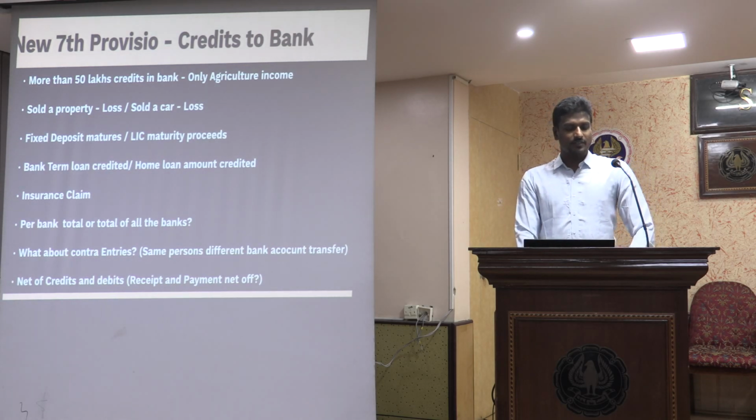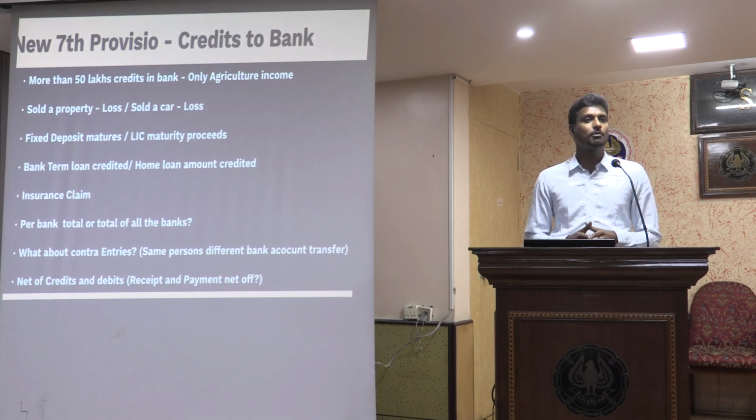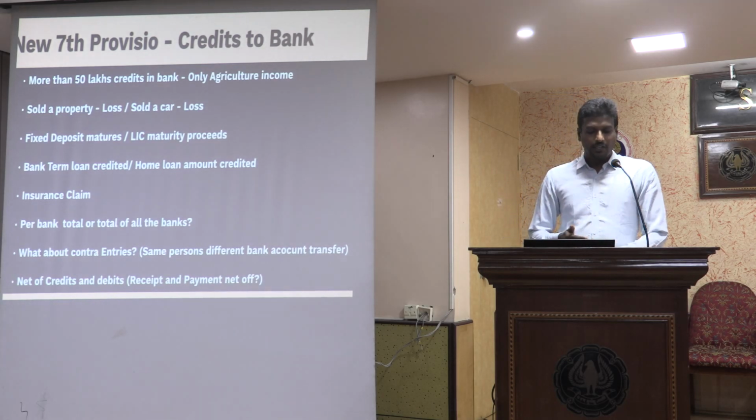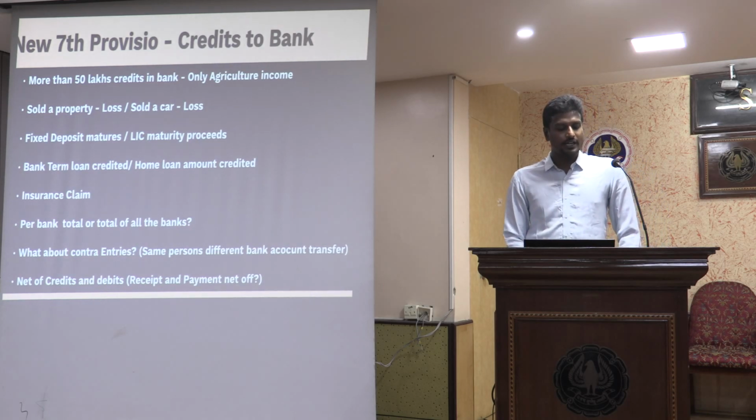So like we discussed, whether it is one bank or all the banks, it is all the banks in total. What about contra entries? Same person transferring from one account to another account, that also will be considered as credit. So there is no option called net of credits and debit.